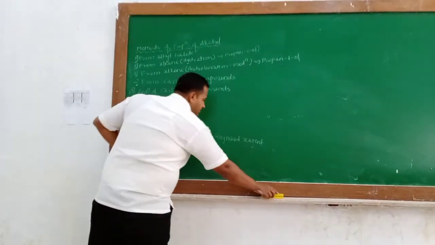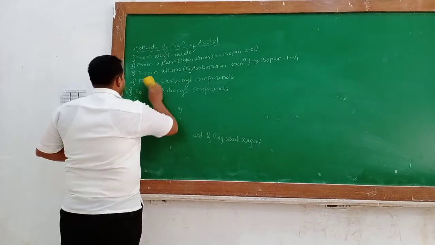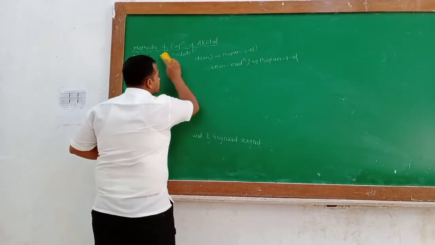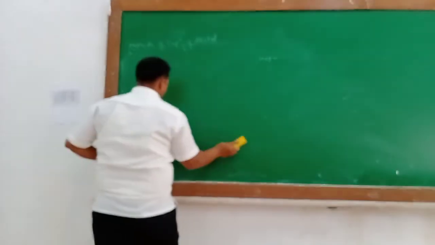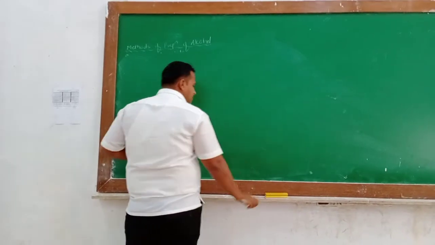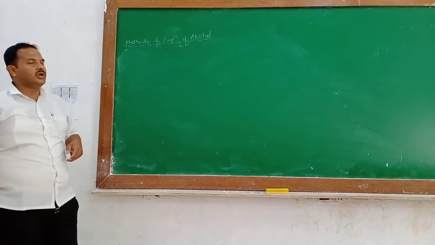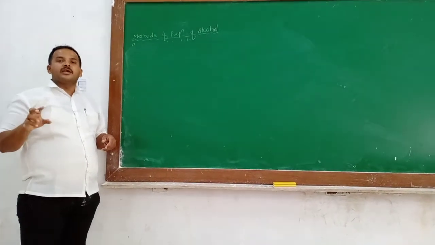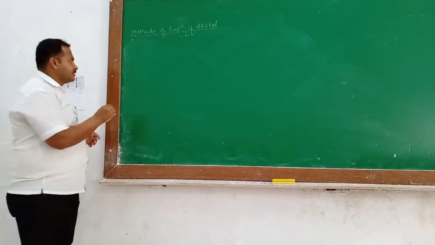Okay students, what happens in this method? I think we have seen these reactions in the halogen period of alkane, the application of Grignard reagent.